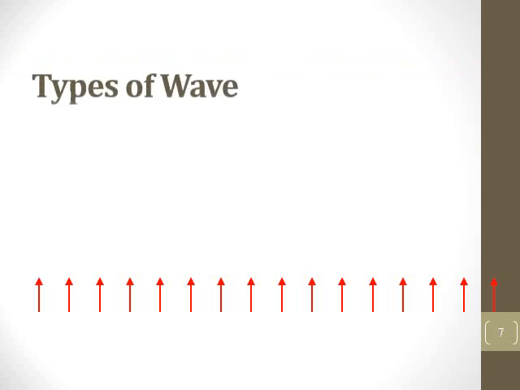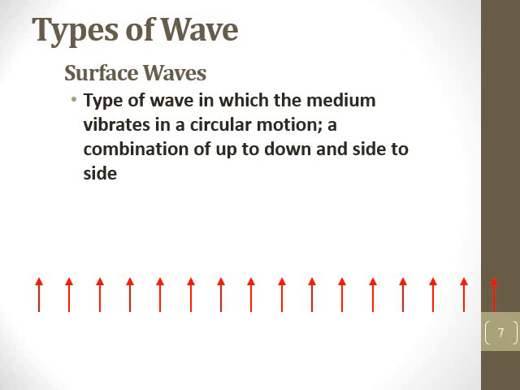The last type of wave is a surface wave, where the medium vibrates in both the horizontal and vertical direction, so it has a circular motion, the combination of up and down and side to side. Water waves tend to be surface waves, although sometimes we just look at the up and down motion and call it a transverse wave. But it's actually a surface wave, because if you've ever been in the ocean or a lake, when a wave passes by, you get pulled into the wave, then lifted up, then pushed forward and then back down, and that's your complete circular motion.